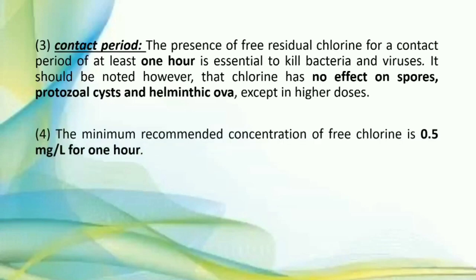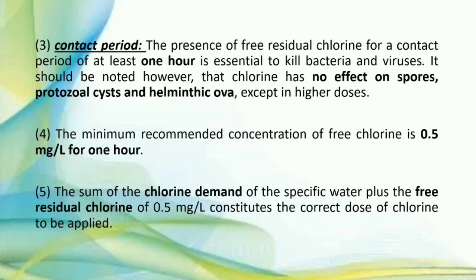The minimum recommended concentration of free chlorine is 0.5 mg per liter for 1 hour. So how much free chlorine should be added? 0.5 mg per liter for 1 hour.